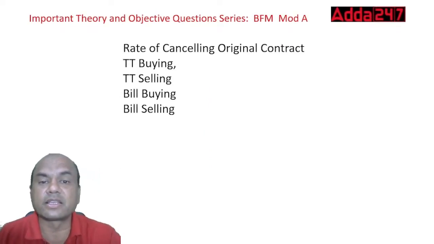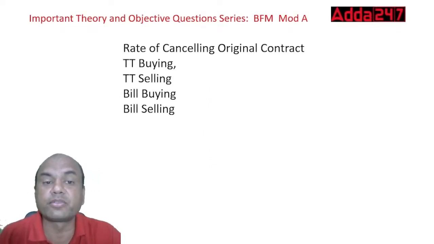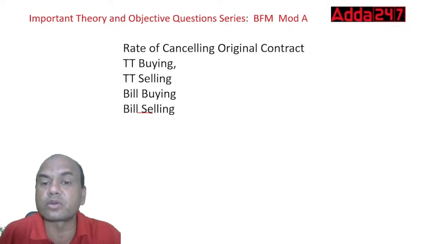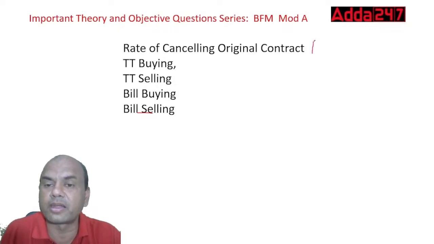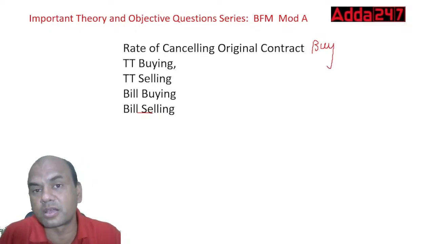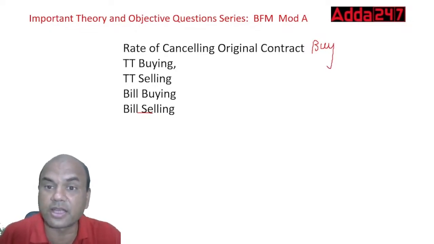Rate of cancelling the original contract means whenever we cancel the original contract, at what rate is it done? TT buying, TT selling, bill buying, bill selling. See here, cancelling the original contract rate depends on what rate we are talking of. Suppose I am calling buy rate, rate of cancelling the buy rate.